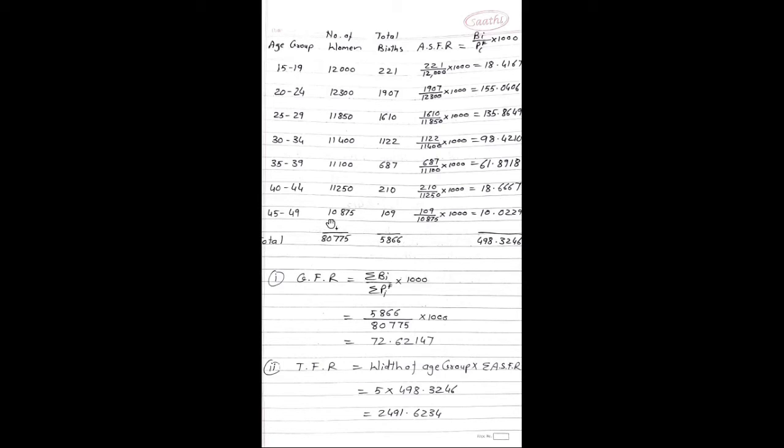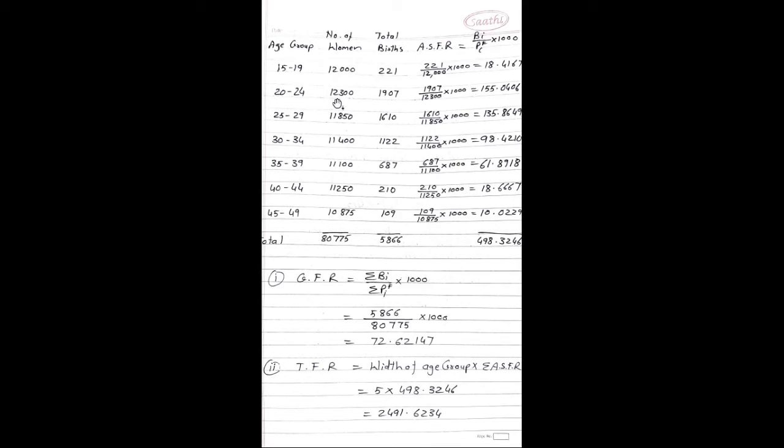Number of women are 10,875. Total births are 109. ASFR calculations: 109 divided by 10,875 into 1000, which is nothing but 10.0229. Now to find the general fertility rate, we need the total number of women, which can be calculated as 12,000